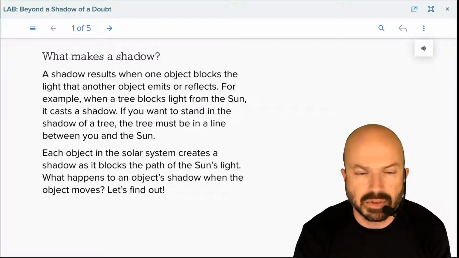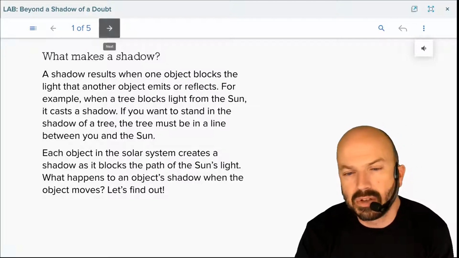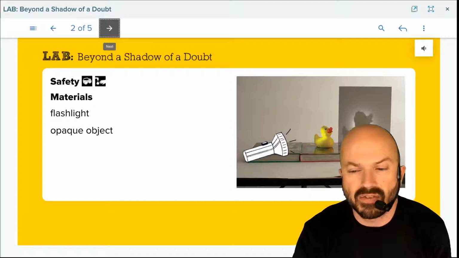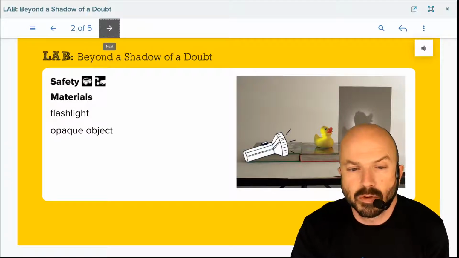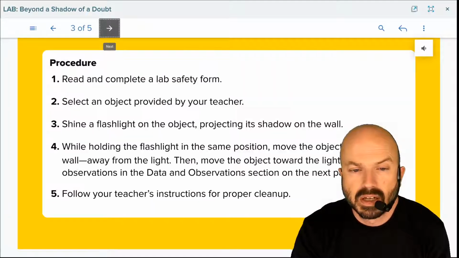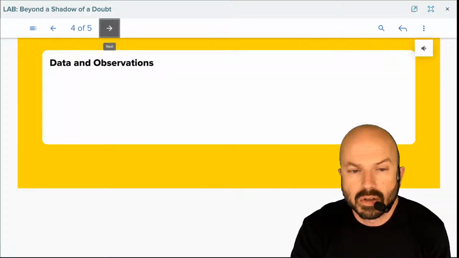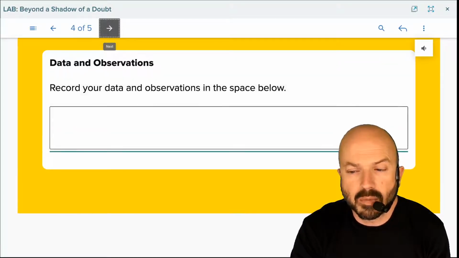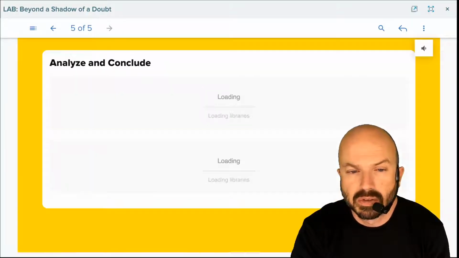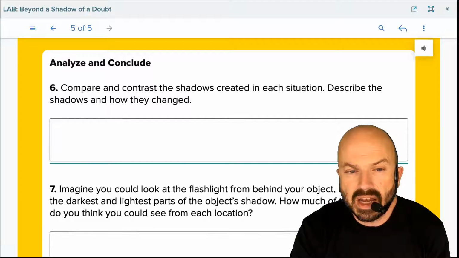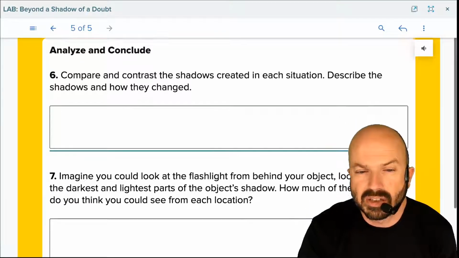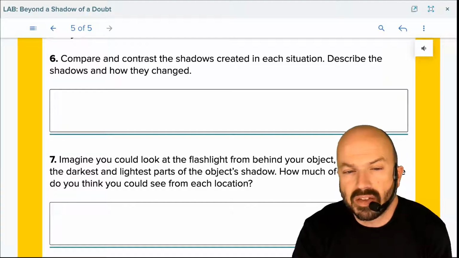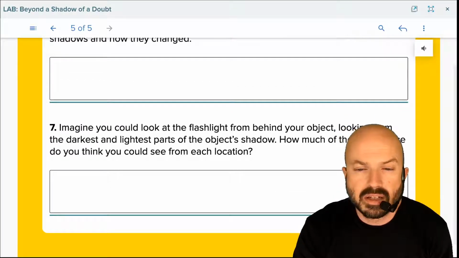Let's find out. Now, you can do this lab at home if you have a flashlight and an opaque object. We are going to do it virtually. So, in a second, I'm going to do this. You're going to record your data and observations in the space below. And when we're done, you're going to compare and contrast the shadows created in each situation, describing the shadows and how they changed.